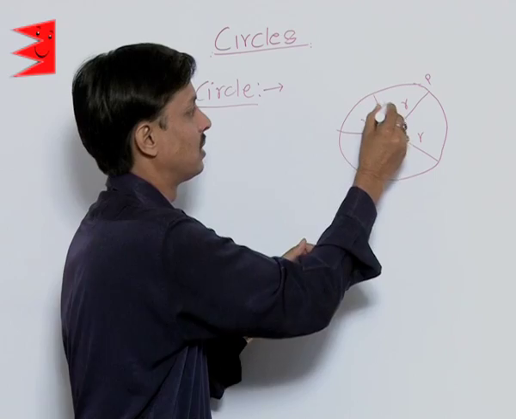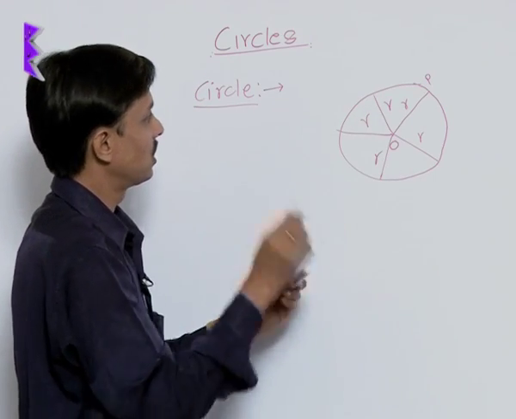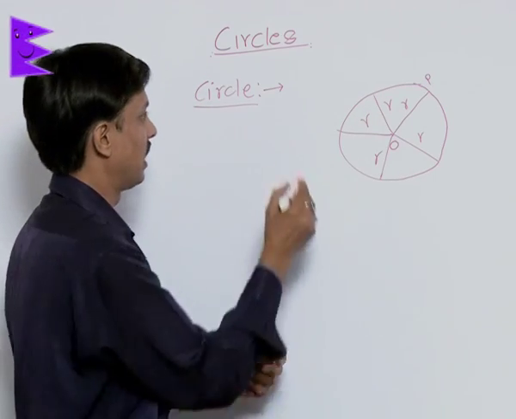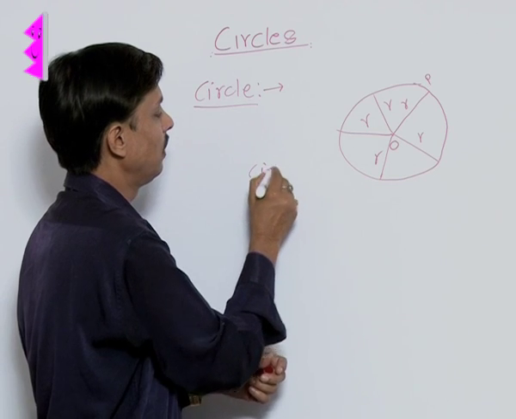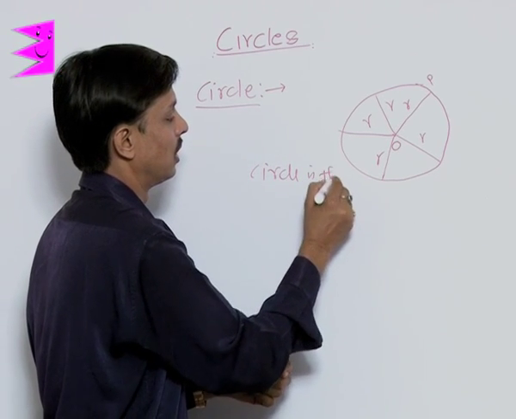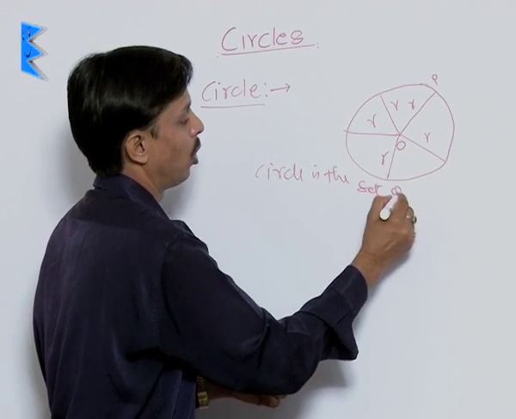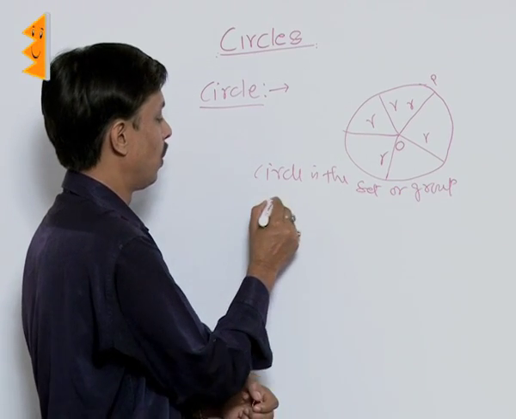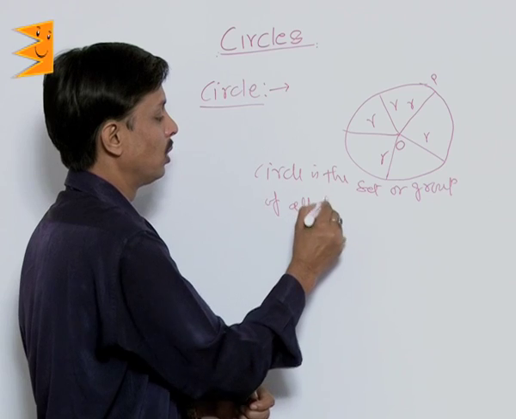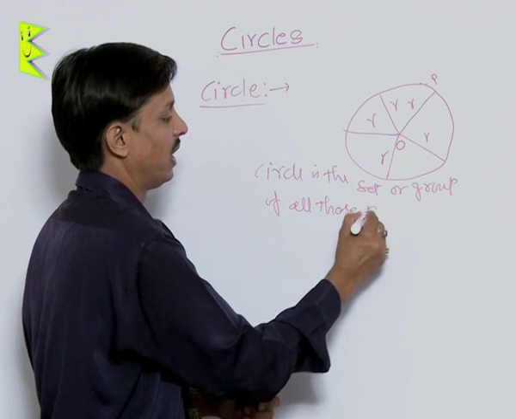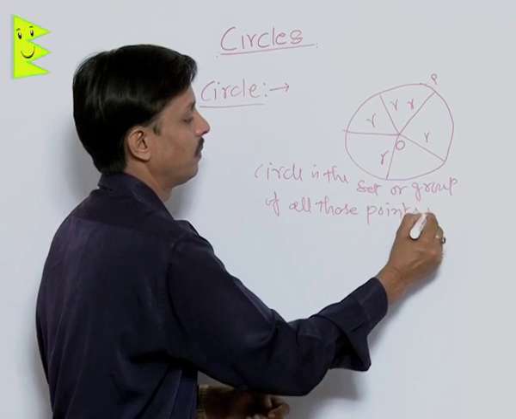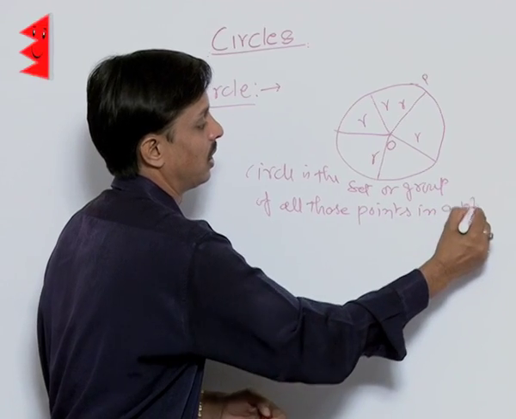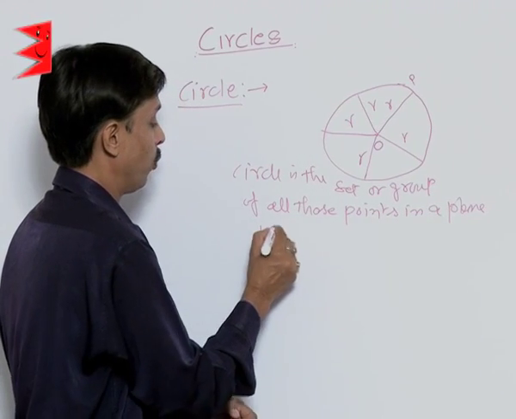So a circle is the set or group of all those points in a plane